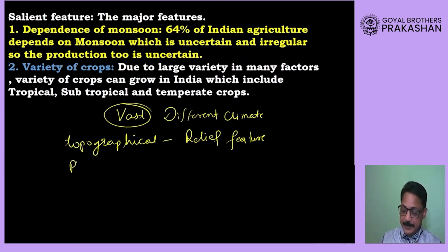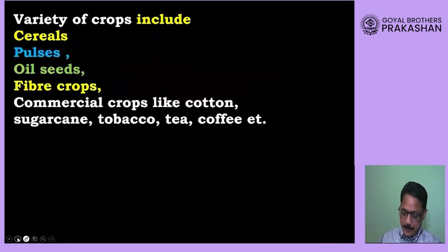Because our country is a very huge country, there is a variety in physical features. That means there are plains, there are plateaus, there are mountains. There is a variety in soil also. So because there is so much variety in climate, in soil, in physical features, therefore we are able to grow a variety of crops. Lots of different types of crops are grown in our country.